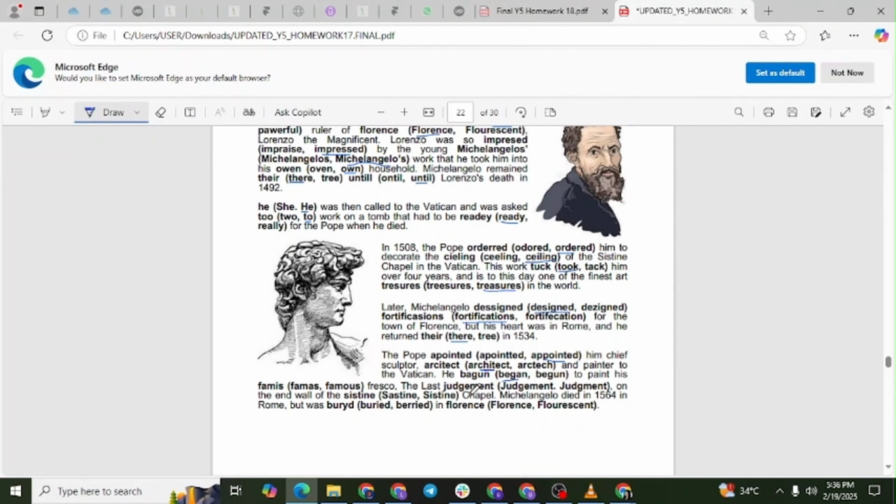Famous, not famous or famas. Correct adjective form. Judgment, or judgment in British English. Title standardly known as the Last Judgment. Sistine, not Sastine. Correct name of the chapel. Buried, not buried or buried. Correct past tense verb form. Florence, not fluorescent. Proper noun for the city.